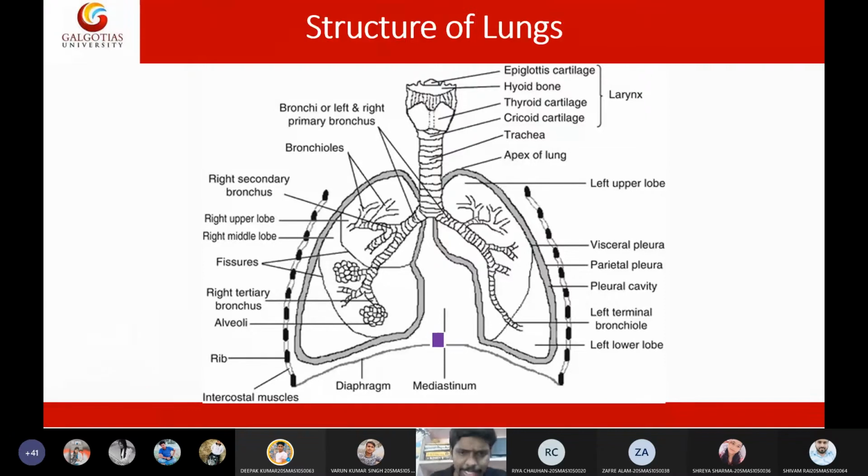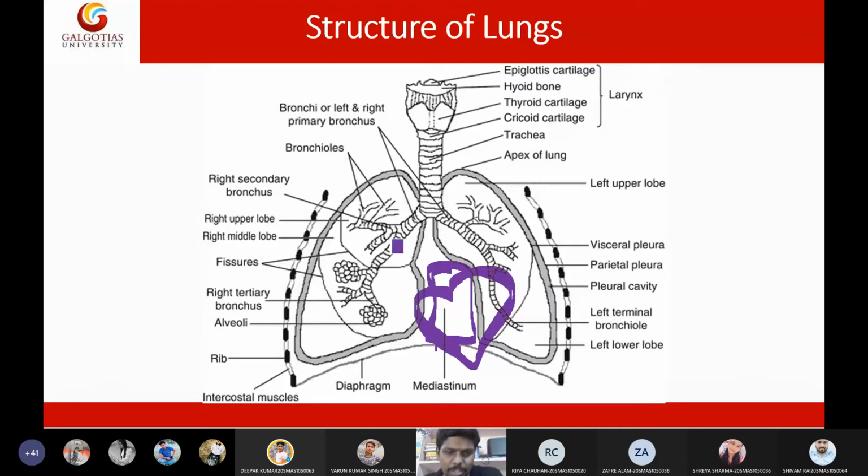So the heart is situated here. Heart is located like this. Slightly, the heart is bent towards the left side in the chest cavity. Because of that, the left lung is somewhat smaller, because the left lung needs to give space for the heart. That is why the left lung is somewhat smaller compared to the right lung.